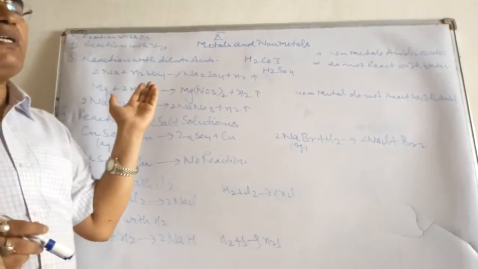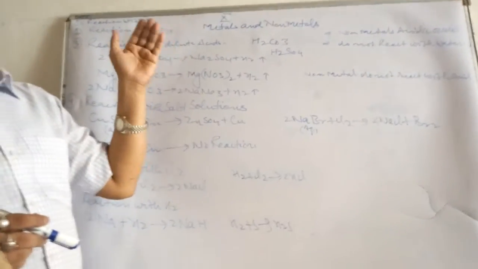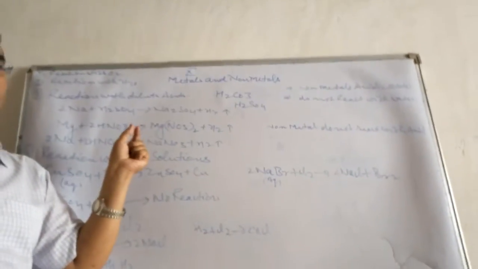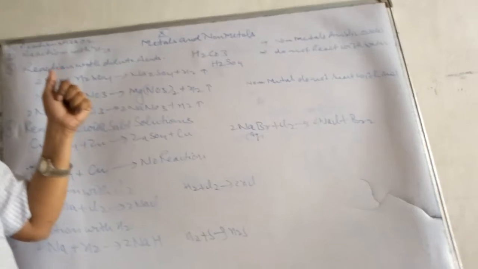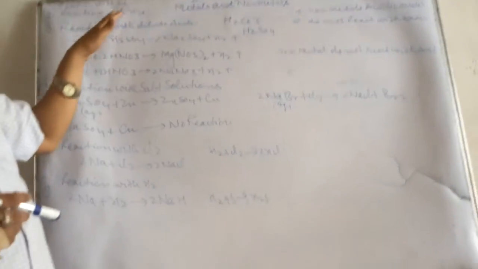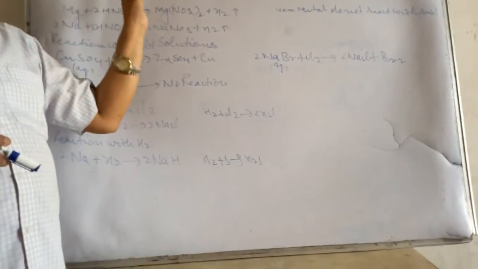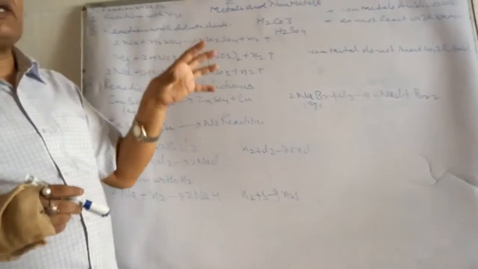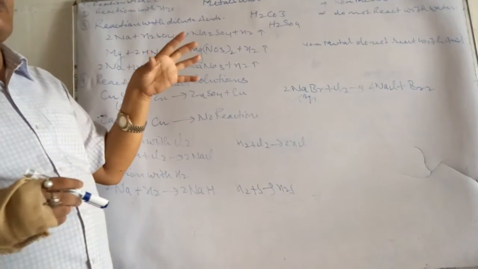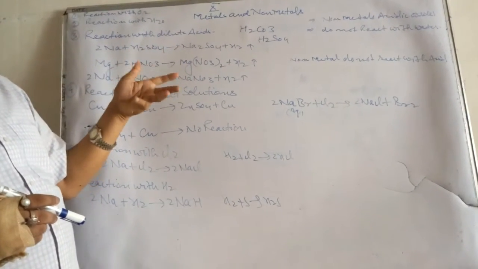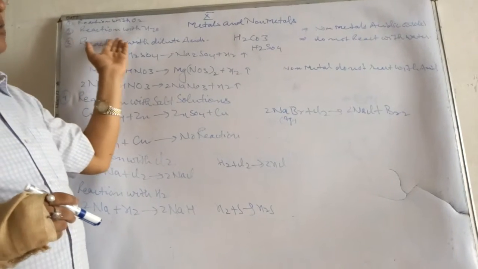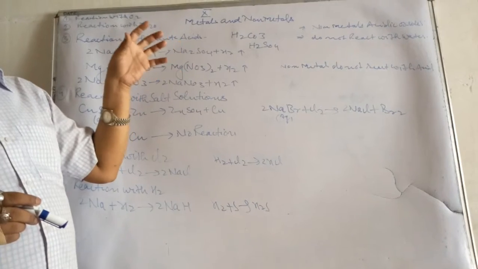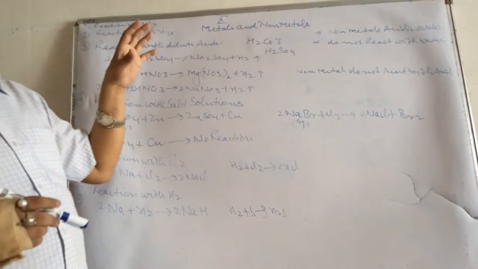There are some reactive metals which directly react with cold water like potassium and sodium, and they release hydrogen. When potassium or sodium are treated with cold water they form their oxides and release hydrogen. These reactions are exothermic, meaning they also provide enormous heat. So that is why sometimes they catch fire. Ultimately, very reactive metals like sodium and potassium are kept in kerosene oil.